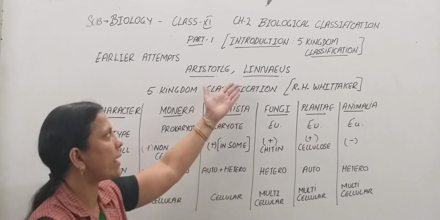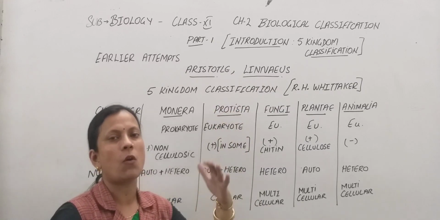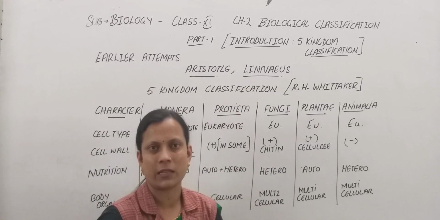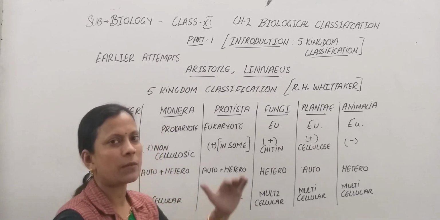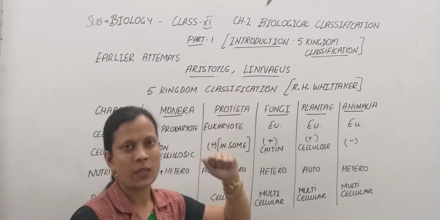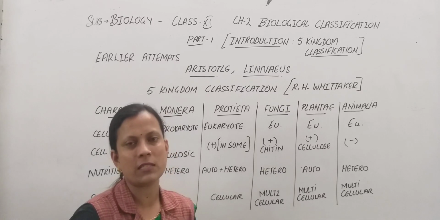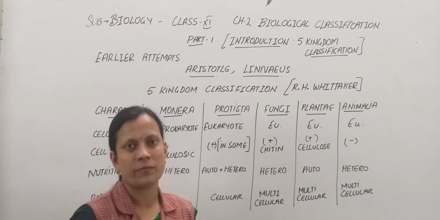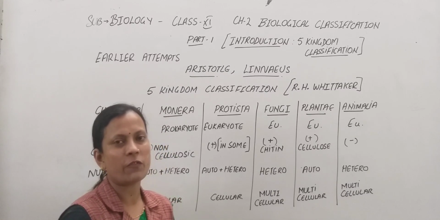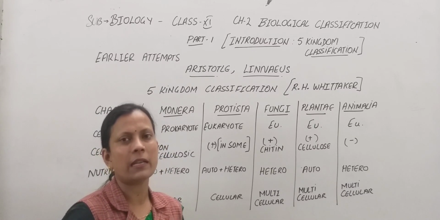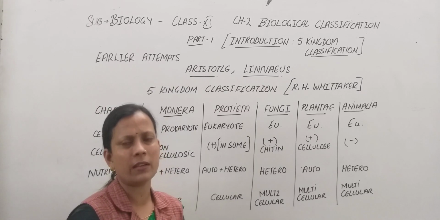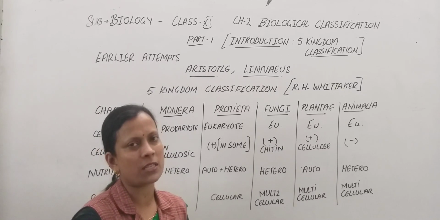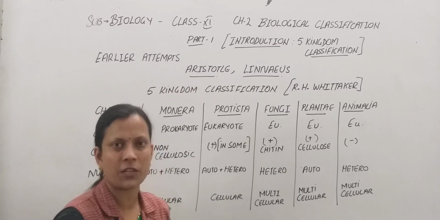The next attempt was made by Linnaeus. He classified all the living world into 2 groups, that is the Plantae and Animalia. So it was a 2 kingdom classification given by Linnaeus, but later on a number of organisms were found that didn't belong even in the Plantae or Animalia. So there was a need to modify the system, and many attempts were made, like 3 kingdom classification, 4 kingdom classification, and with time, changes have been made to improve the classification process.